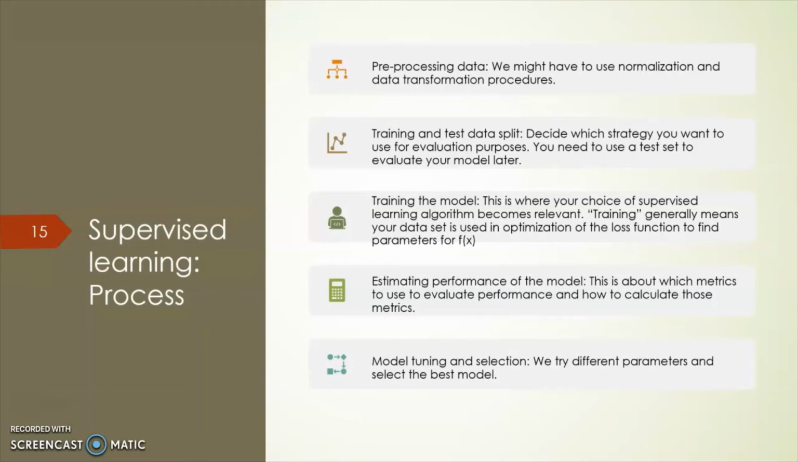Then model tuning and selection. Here we try different parameters and select the best models. For example, if we use 6 or 7 algorithms, then after checking all the accuracy, we select the best model that is perfect for our project.